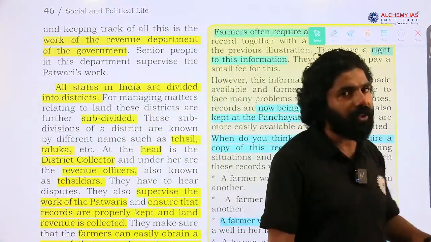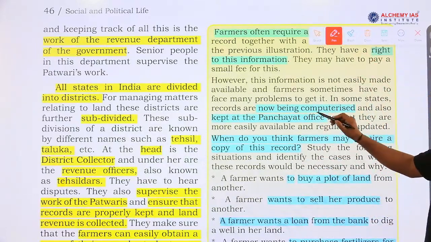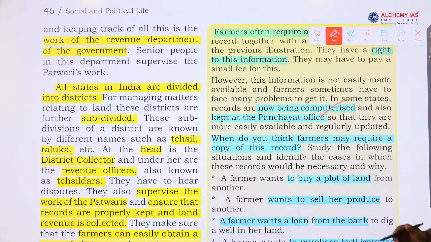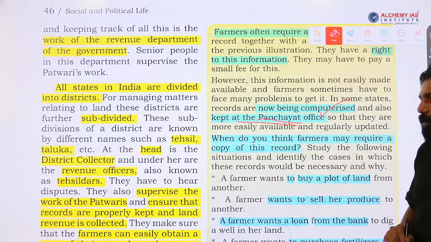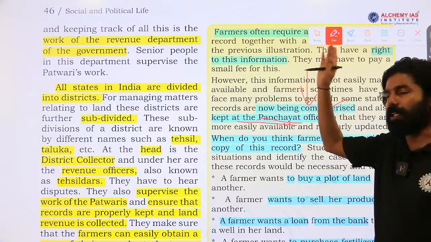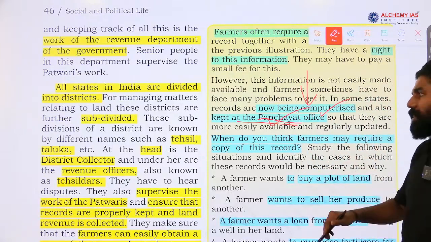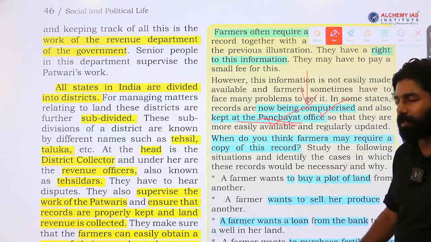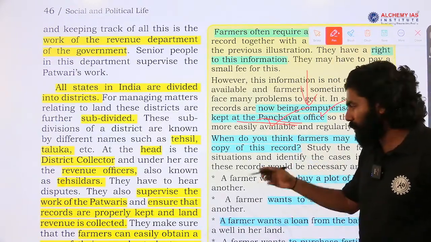Now usually all these data records, that land record, everything is mostly computerized in most of the states. It is digitalization, digital governance. So sometimes these land records are available at the Panchayat office also. Farmers can easily get it not only from the village level office or Tehsildar level office; since the land record is digitalized in some of the states, it will be available at the Panchayat. That will make these records easily available to farmers. So this will help the farmers.